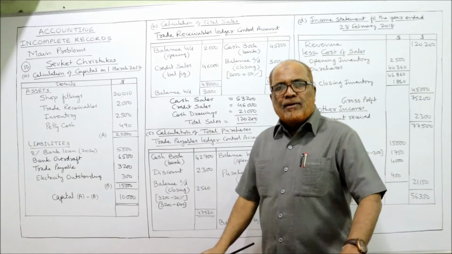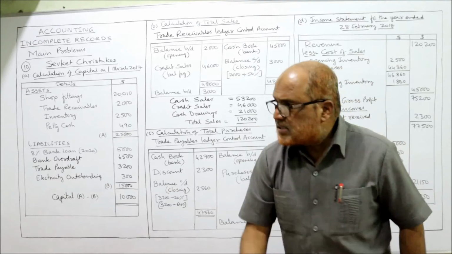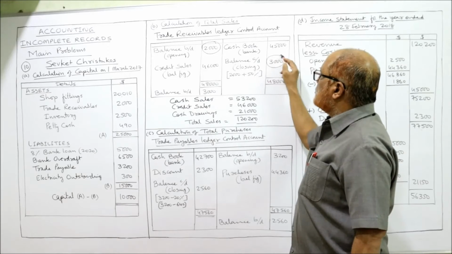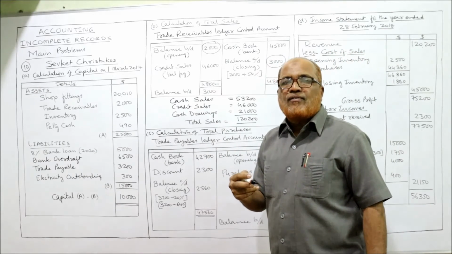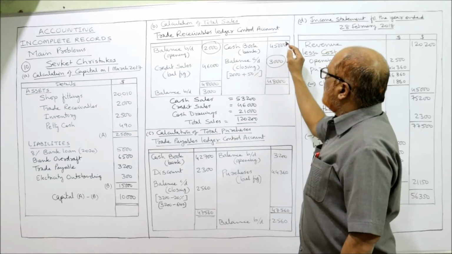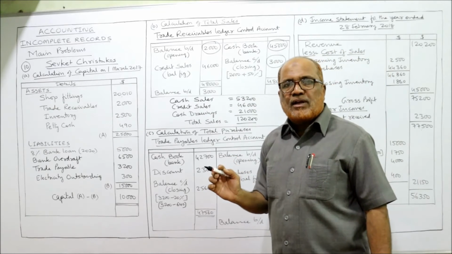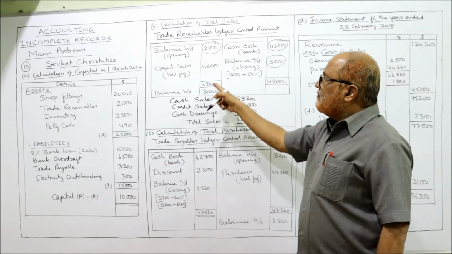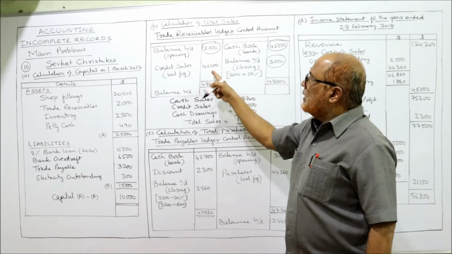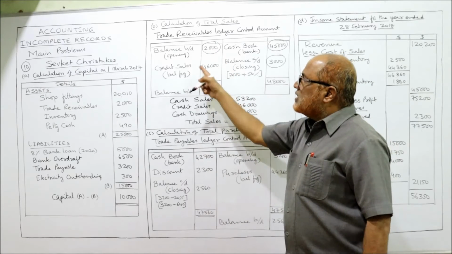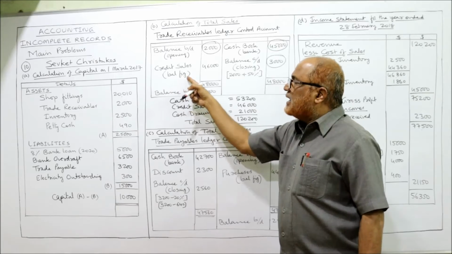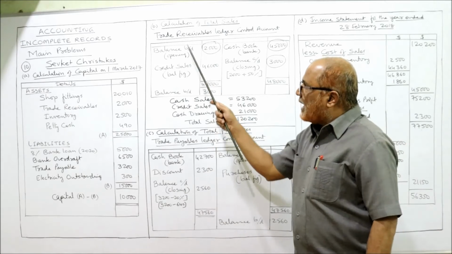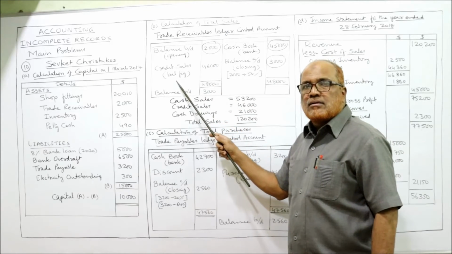That's all. We got all the values. Opening balance is given in the problem, 2,000. Closing balance, it is saying 50% increased, so 3,000. Checks received from credit customers, 45,000. Over, all the items we have taken. Now take the total on the credit side. 45 plus 3, 48,000. From 48,000 minus 2,000, you will get 46,000. So what is this 46,000? Credit sales, the balancing figure. These credit sales are not given in the problem. We have prepared the account to find out credit sales, right?